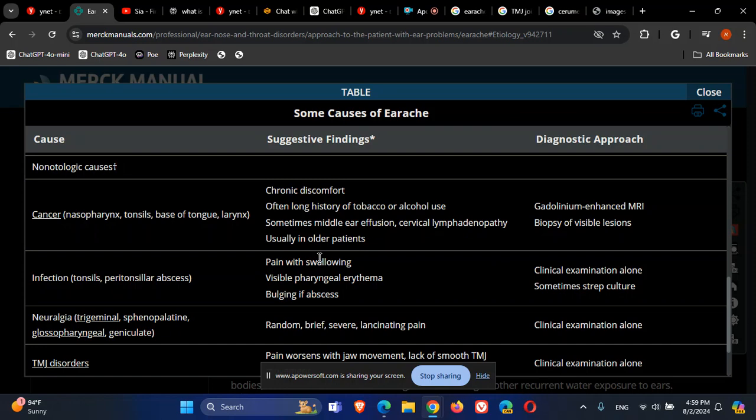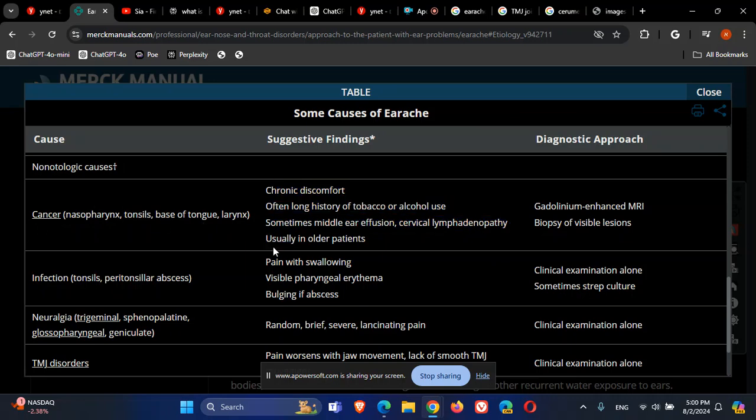So toothache or tonsillitis or adenoiditis or oropharynx problems can radiate to the ear canal and cause referred pain. Note that the pain can be referred, and this is very important to remember. So cancer in this area can cause it.